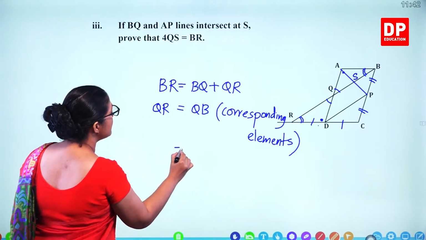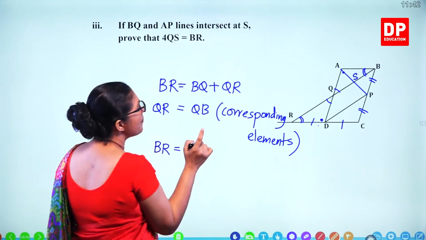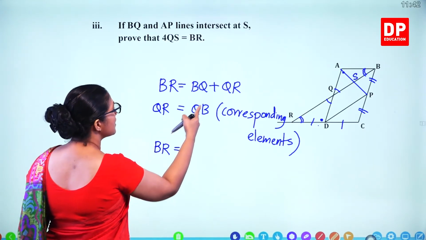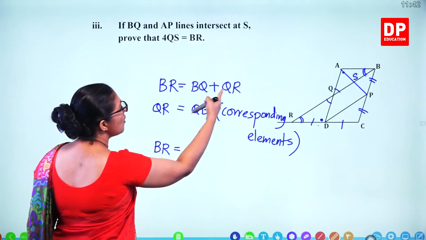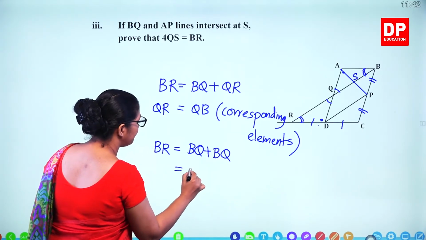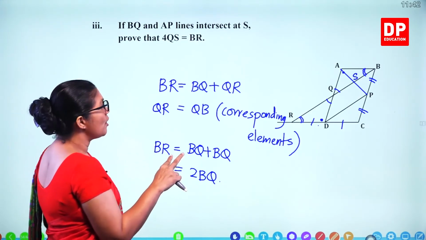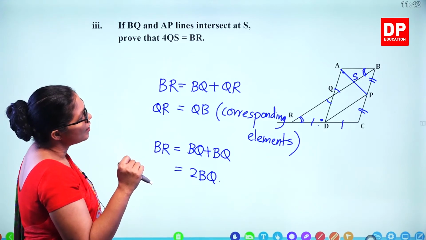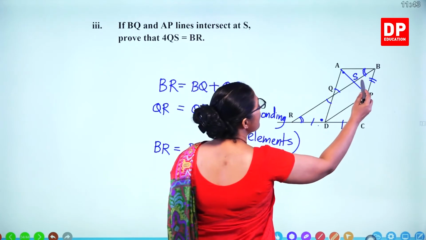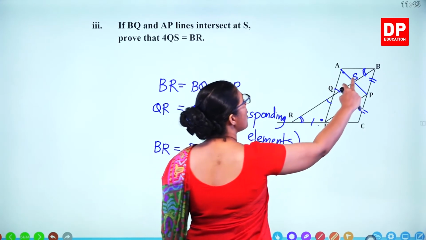So instead of BQ and QR, I can write BQ and BQ, 2BQ. Now I need to show that BQ is double of QS. So how can I show that? BQ is double of QS. These two are equal.